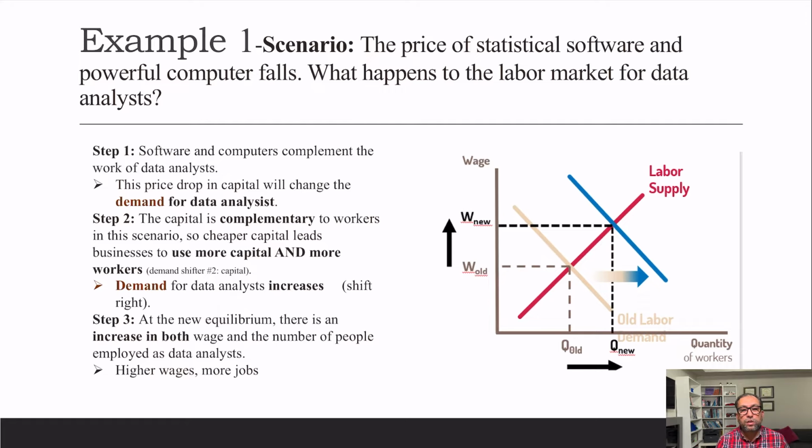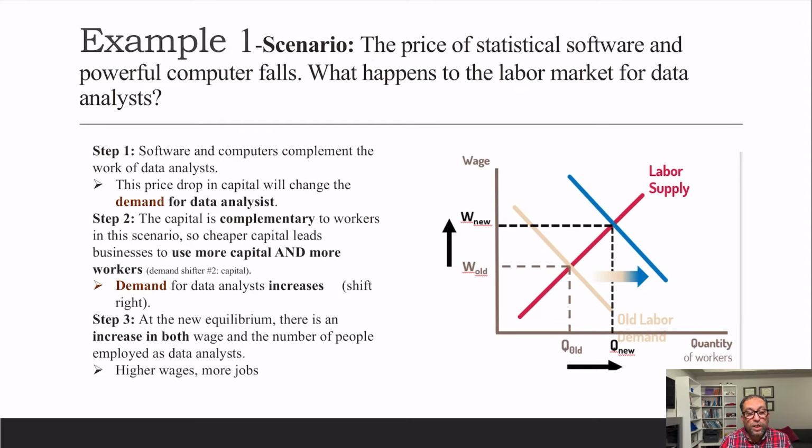The first scenario is the price of statistical software. The price of statistical software and powerful computers falls. What happens to the labor market for data analysts? Now, as the prices of statistical software and computers are going down, it means these are available at a cheaper price for data analysts. Software and computers complement the work of a data analyst. The price drop in capital will change the demand for data analysts.